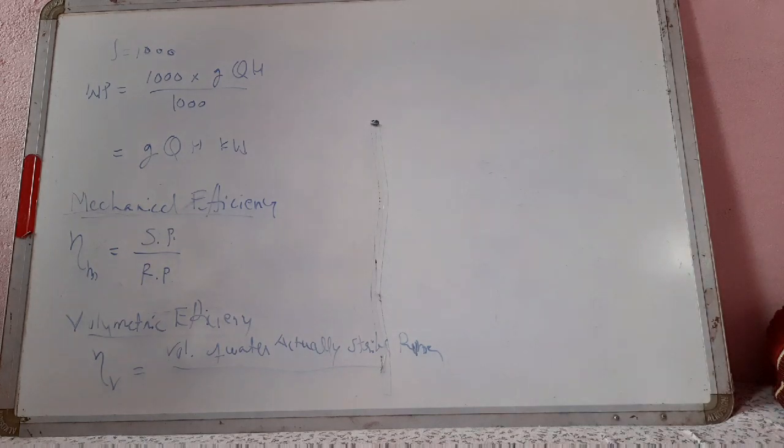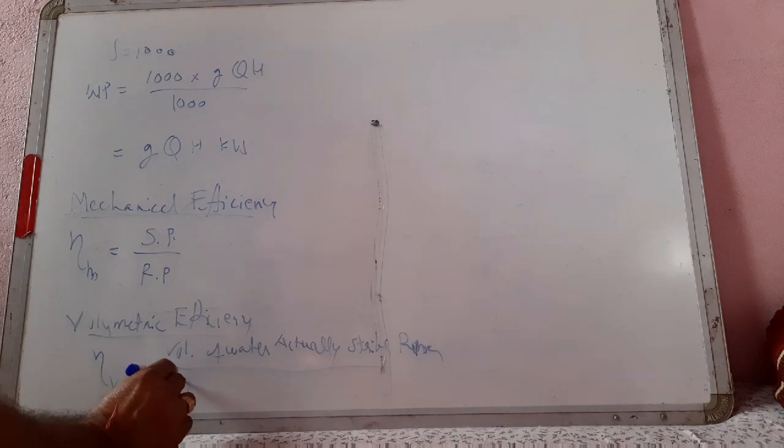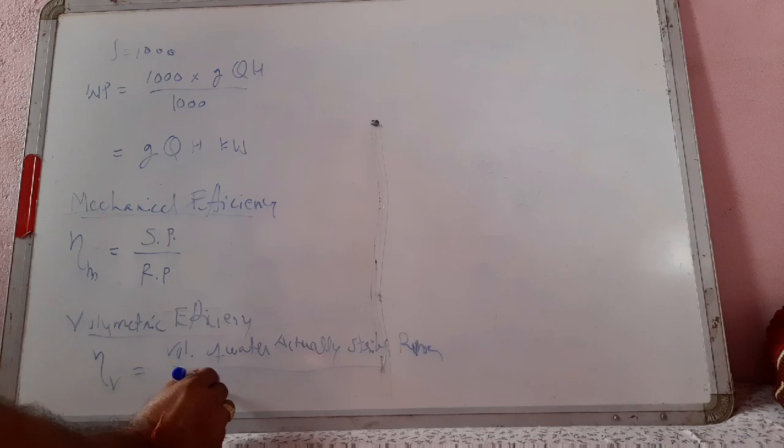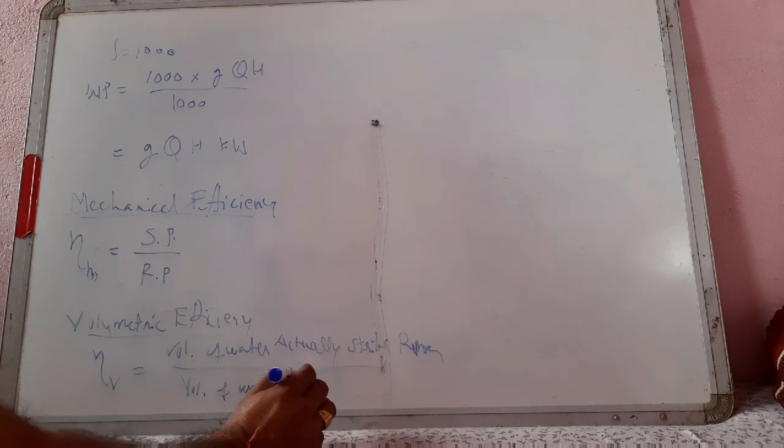As in the diagram, it is clear that some of the volume will go to the tail race without striking the blade.